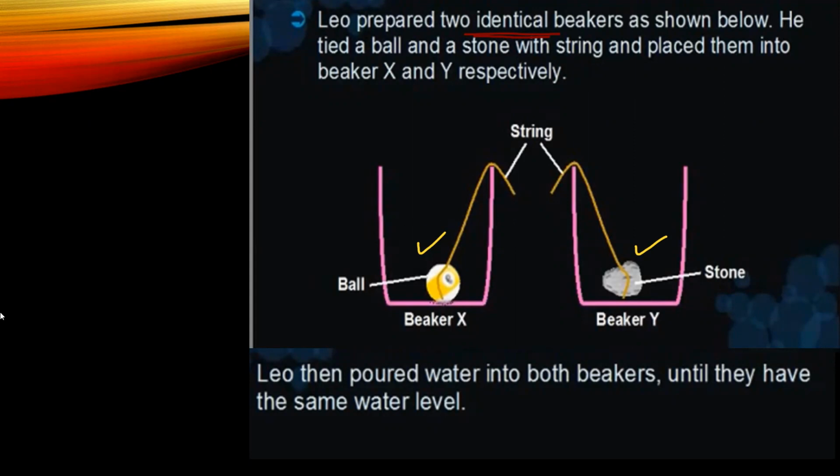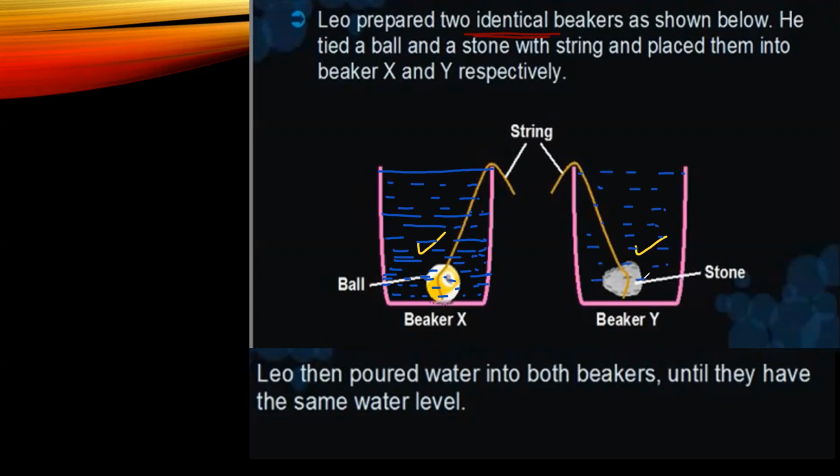Next what has happened? Leo then poured water into the beaker with the ball, and poured water until they have the same water level. So let me think, they have filled the water to the brim and it is like that. Okay.